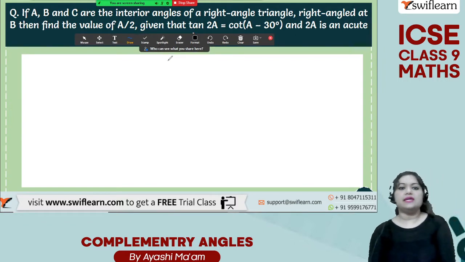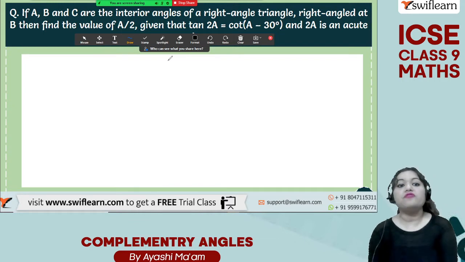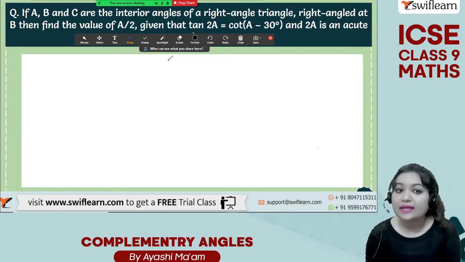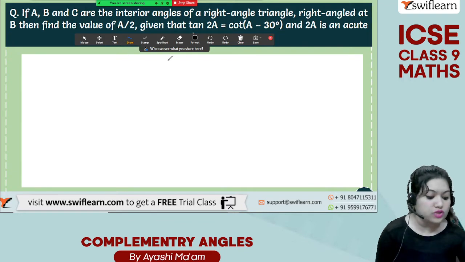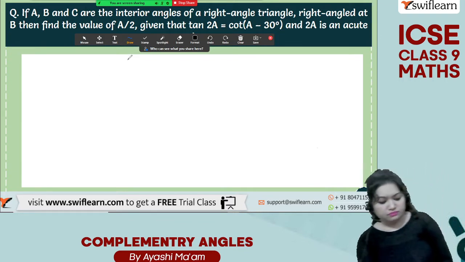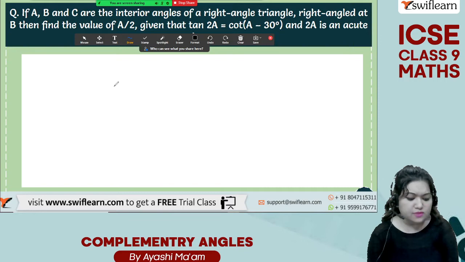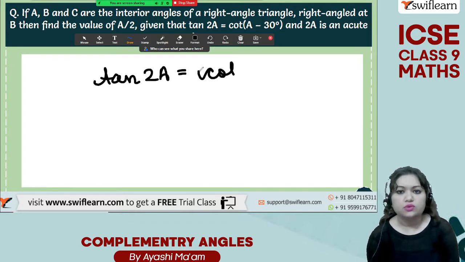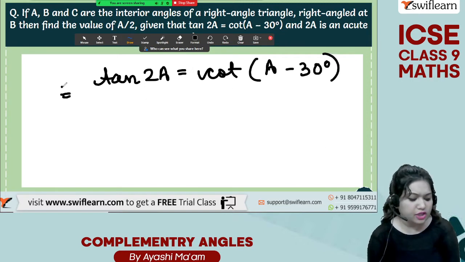If A, B, C are the interior angles of a right angle triangle, right angled at B, then find the value of A by 2 given that tan 2A is equal to cot (A minus 30 degree) and 2A is an acute angle. Okay. So what does this mean? From here you can see tan 2A is equal to cot (A minus 30 degree). Okay, this is given to us.